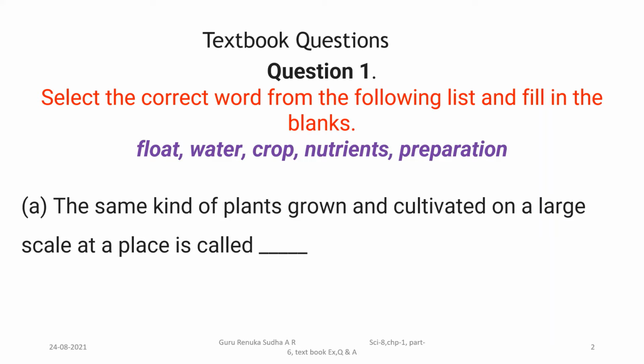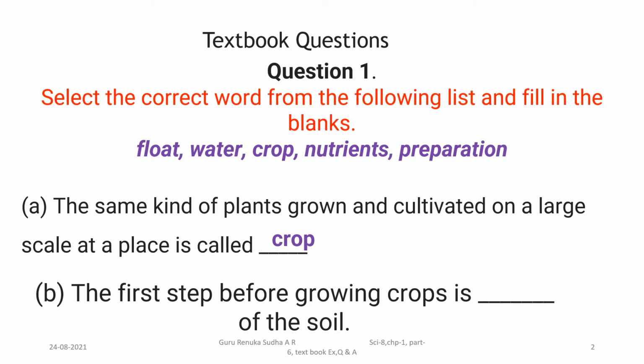A same kind of plant grown and cultivated on a large scale at a place is called dash. Already you know that answer. What do you mean by crop? Crop is the same kind of plants grown and cultivated on a large scale at a place. That's why for the first dash you have to write crop. You have to select the word crop and write it there, then only it becomes meaningful.